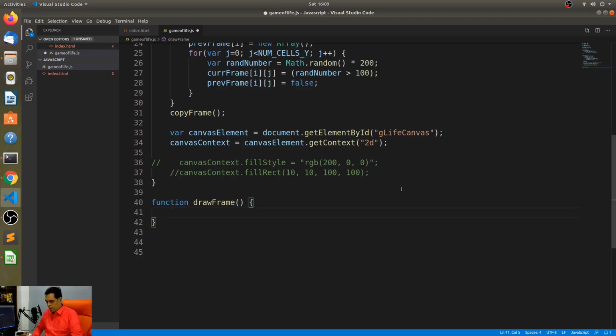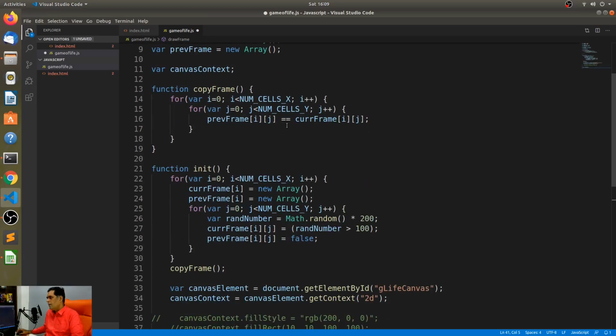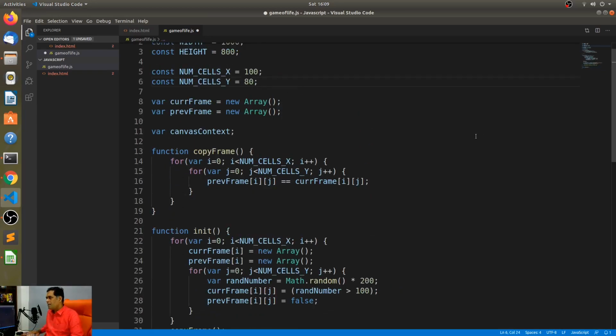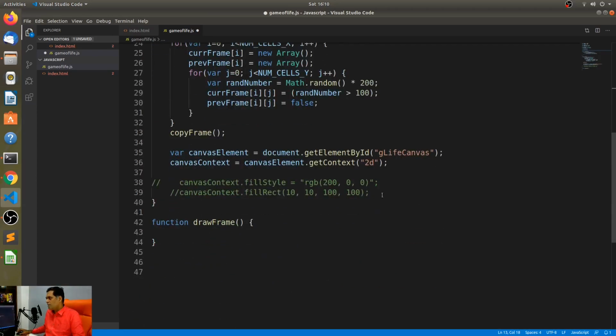Okay. So I'll say, let's create a couple of variables called x size and y size. Okay, x size and y size, will determine it in the init function.